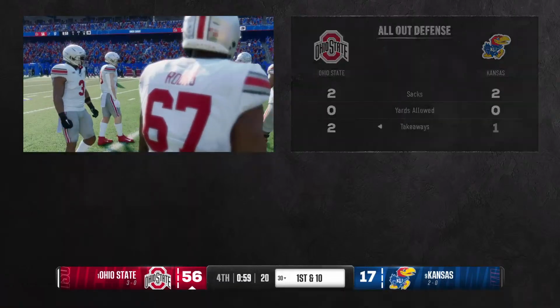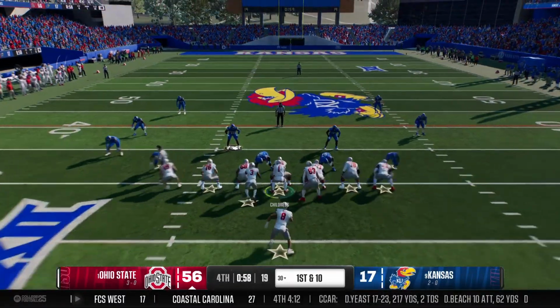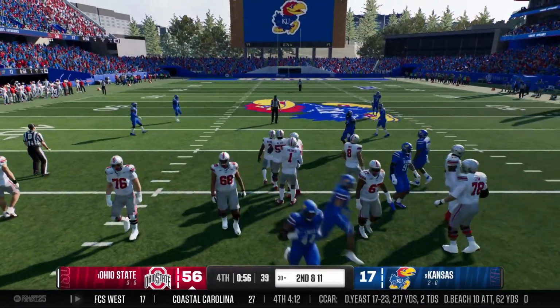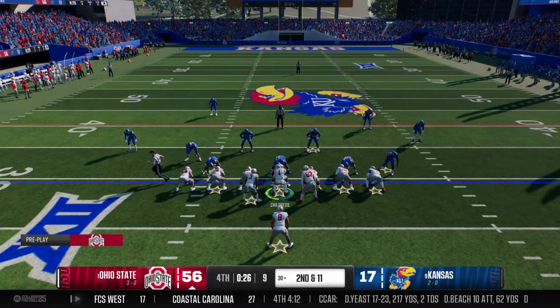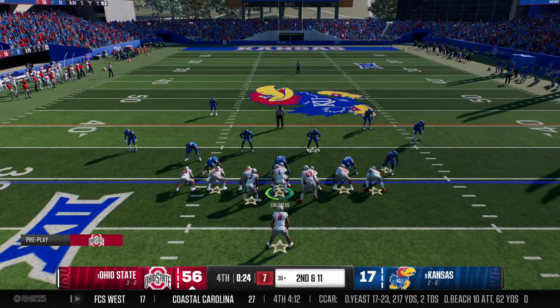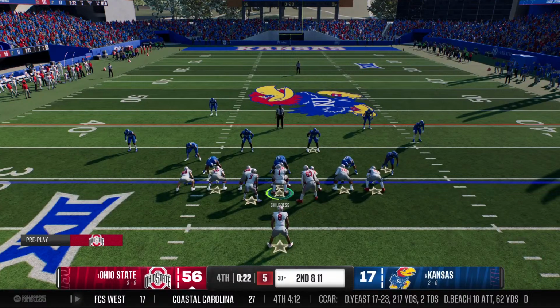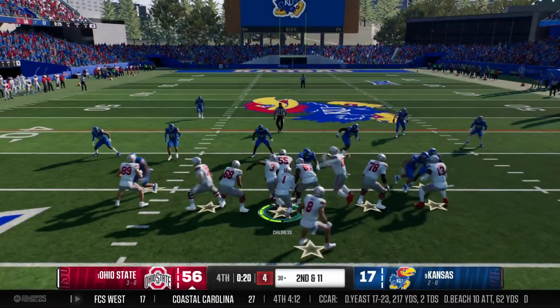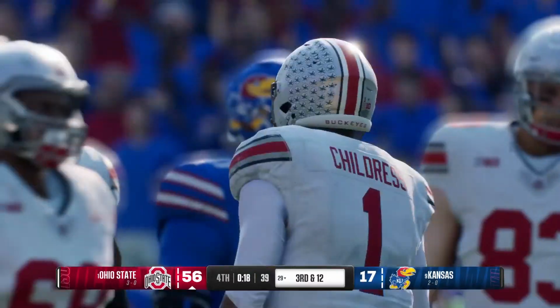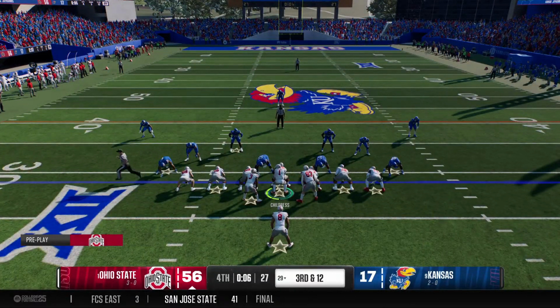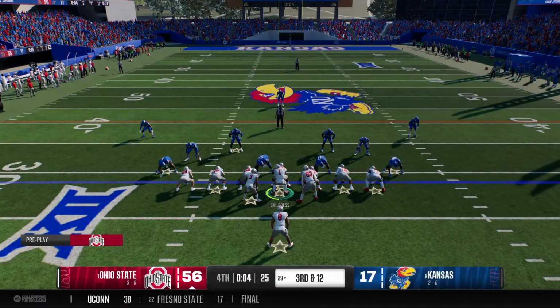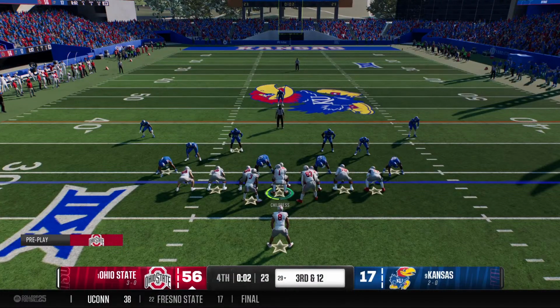Here comes the Buckeye offense onto the field. What a satisfying feeling for this team. Just run out the clock and let the celebration begin. So the job is simple here. Just take a knee, run out the clock, and begin the celebration. Offense been in reverse here. Now a long way to go to convert this third down.